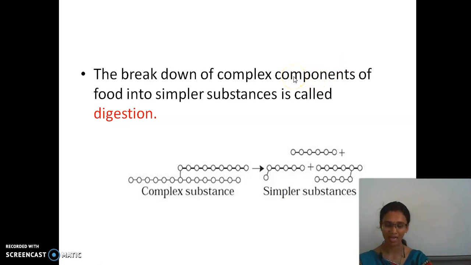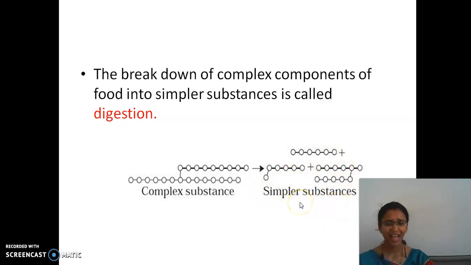That is, the carbohydrate is broken down into simpler ones. Have a look here. This is a complex substance, and it has been broken down into three simpler substances. Yes or no?